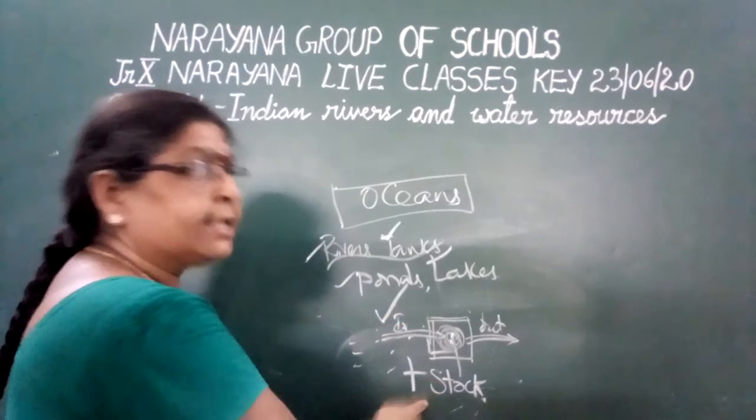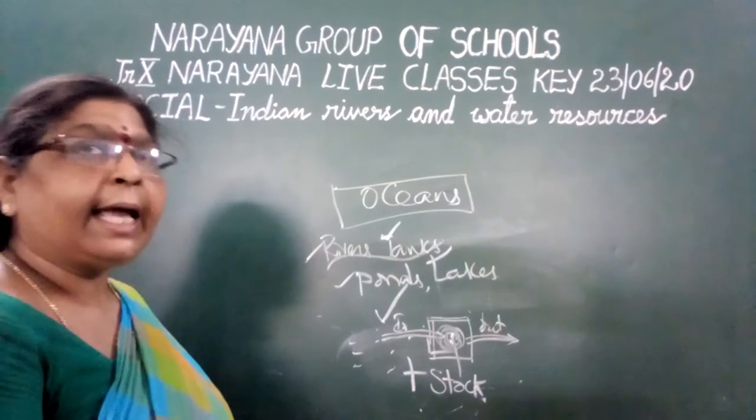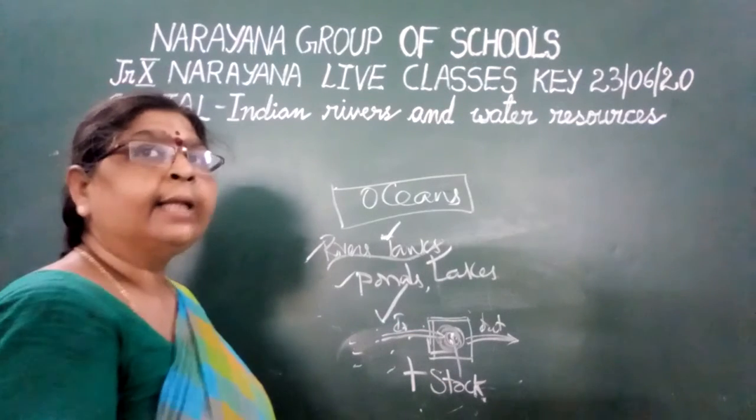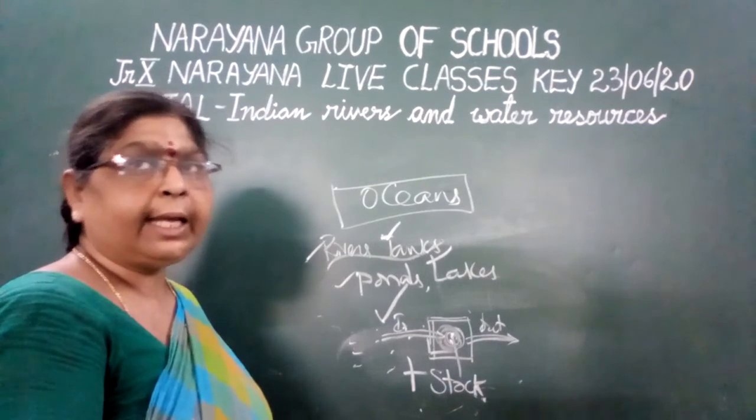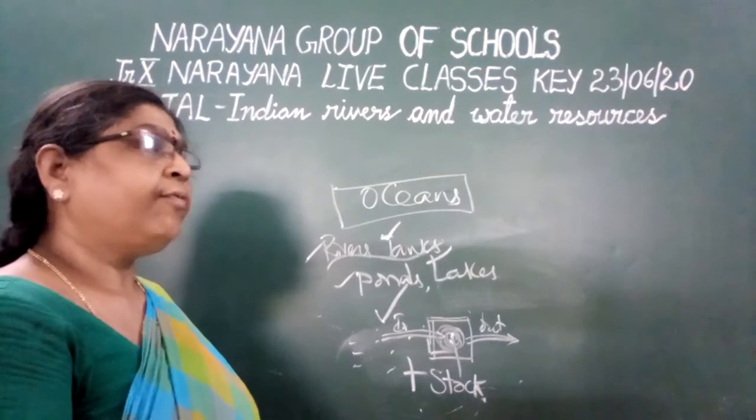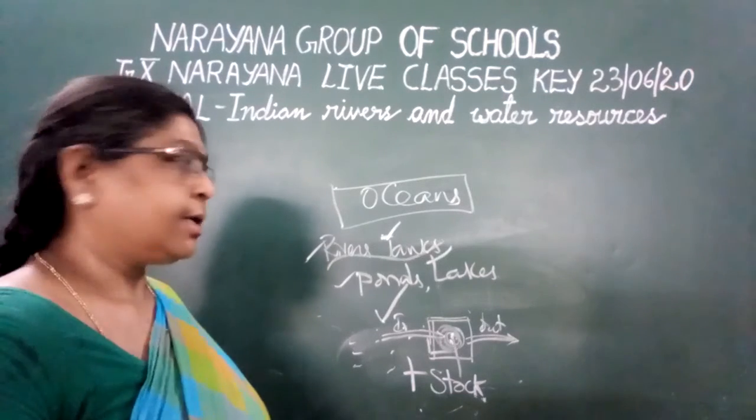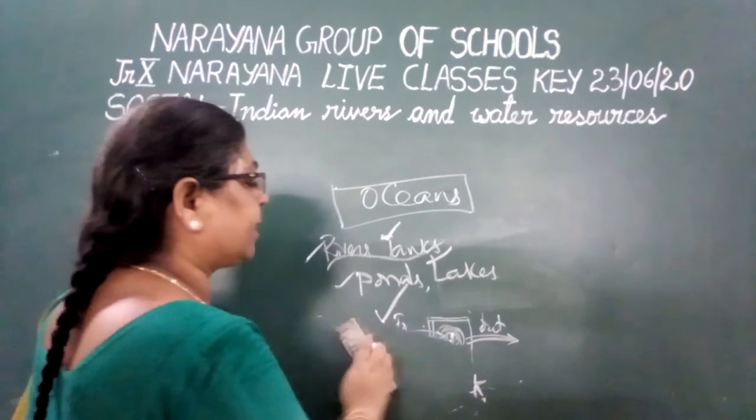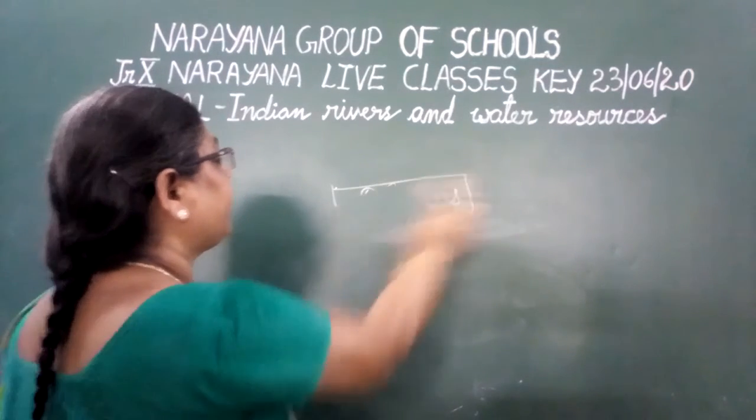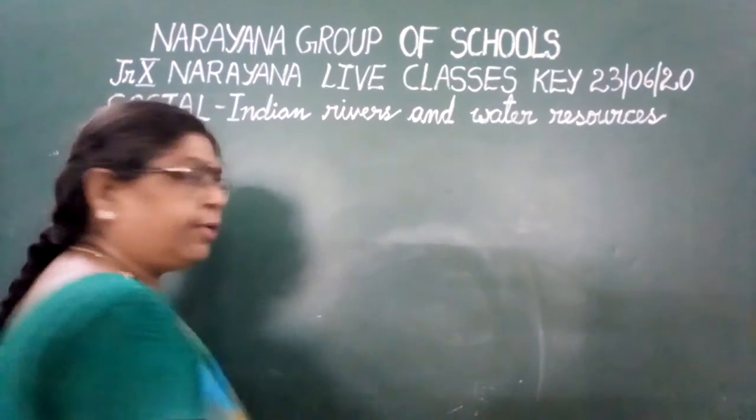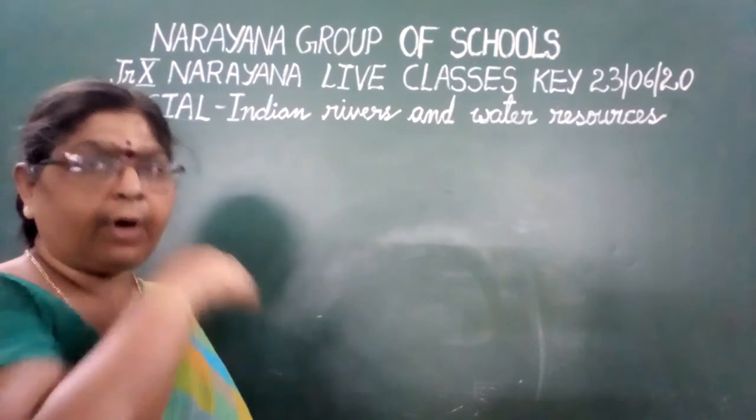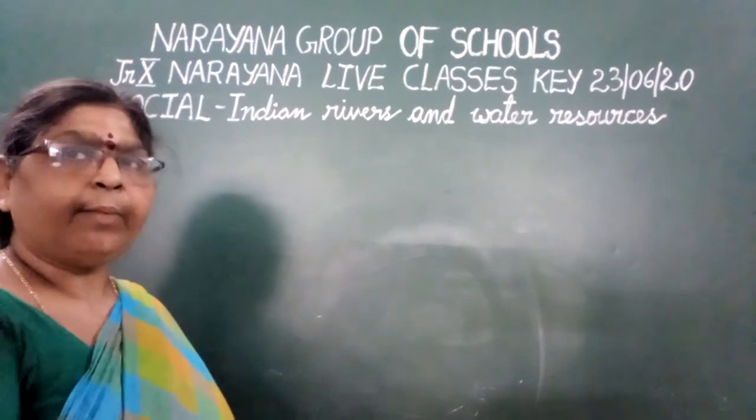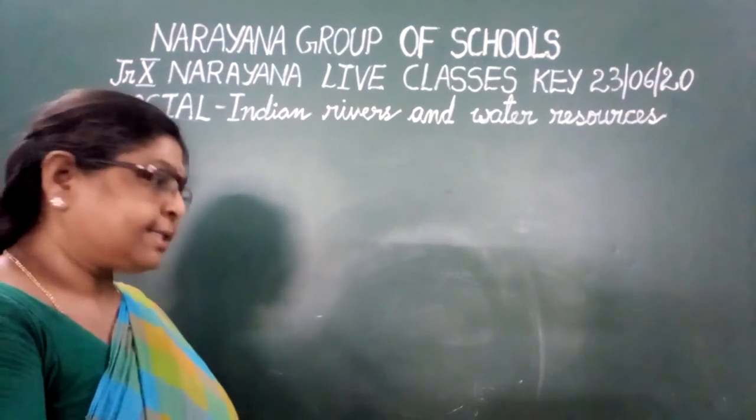Inflow plus stock. If we calculate inflow plus stock only, the amount of water that is available in the area will be correct. So inflow plus stock, that is the next answer. How to calculate the amount of water that is available in a particular area? That is equal to inflow plus stock. This is the important point. That is the fifth one.